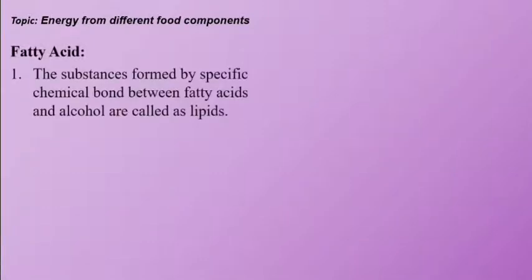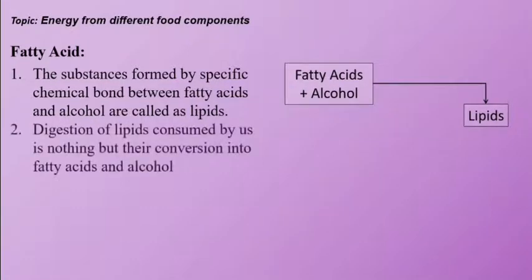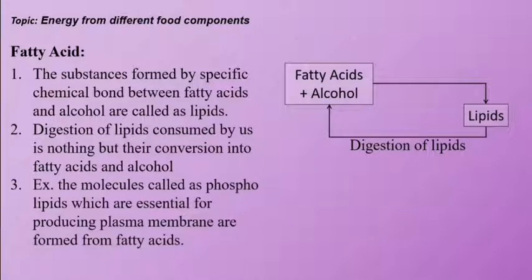Fatty acids. The substances formed by a specific chemical bond between fatty acids and alcohol are called lipids. Digestion of lipids consumed by us is nothing but their conversion into fatty acids and alcohol. For example, the molecules called phospholipids, which are essential for producing the plasma membrane, are formed from fatty acids.